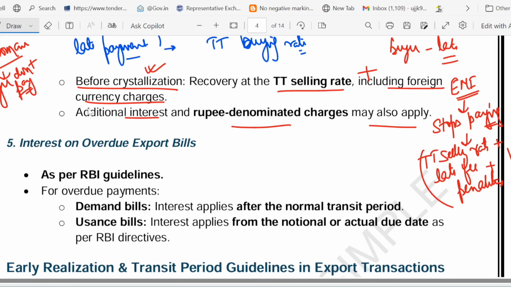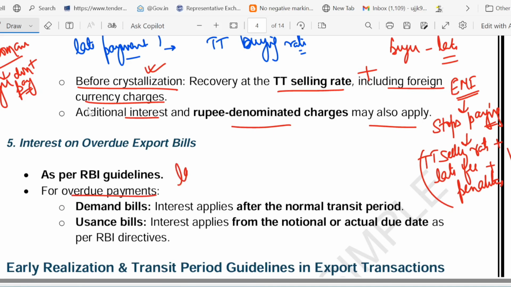So friends, I hope it is clear now that before conversion to rupees, that is called crystallization, the bank recovers money because the buyer is not paying, right? So the bank recovers money at the TT selling rate plus foreign currency charges will apply. Now the second case is interest on late payment, that is called overdue export bill. What is the meaning of this? Overdue payment means late export payment.